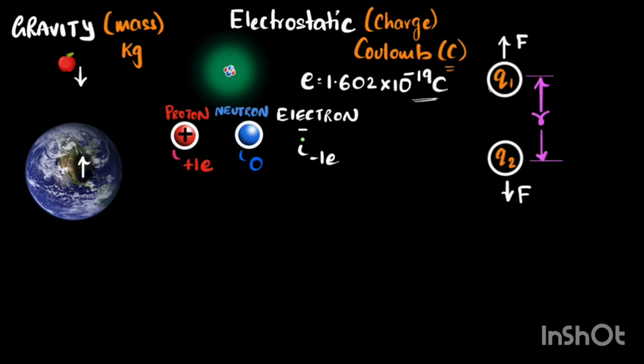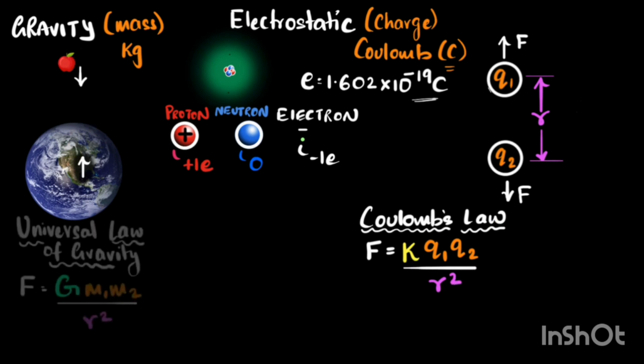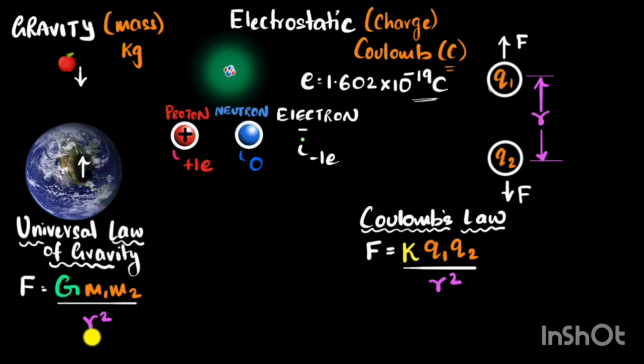Now, if you put it all together, we'll get something called Coulomb's law, and it looks like this. Notice Coulomb's law is giving us something very similar to what we predicted. The force between the two charges is directly related to the charges themselves. You can see that. And it is inversely related to the distance between them. And more importantly, you can see an inverse square relationship. Where have we seen an inverse square relationship before? Hey, we've seen it in gravity. We've seen the force of gravity, the universal law of gravitation, is very similar. Over here, G, which we call the universal constant, its value was about this much.